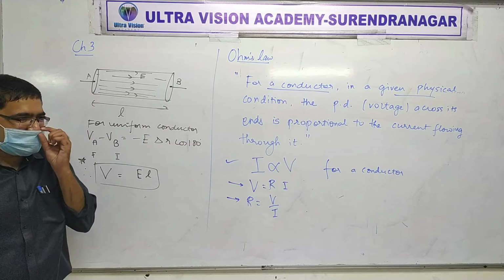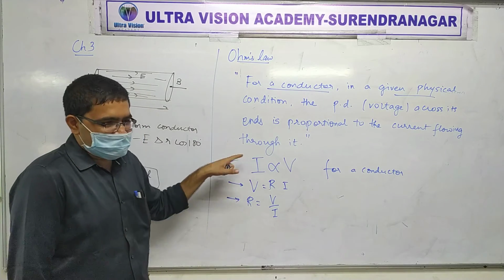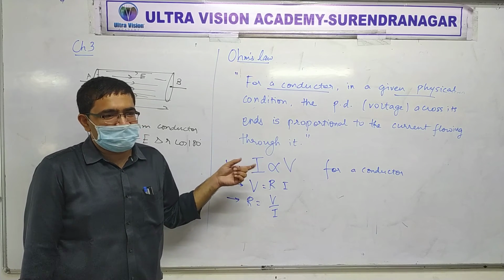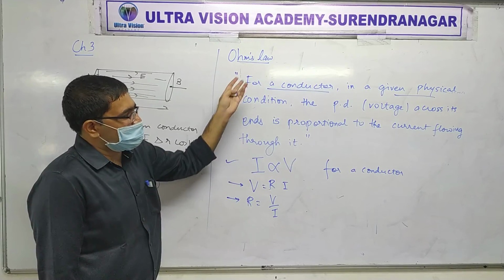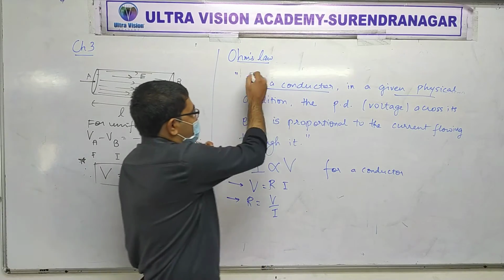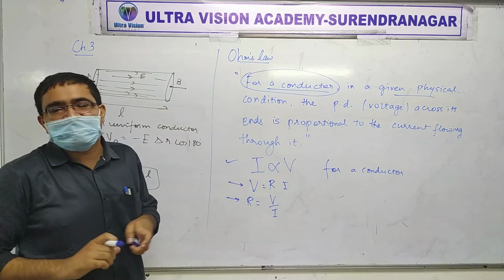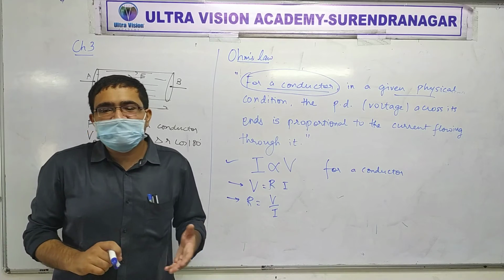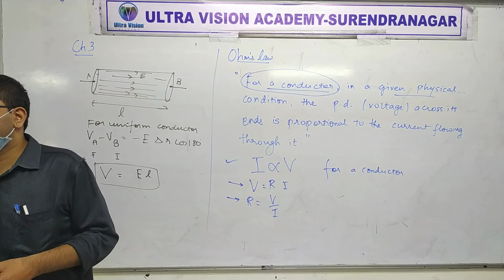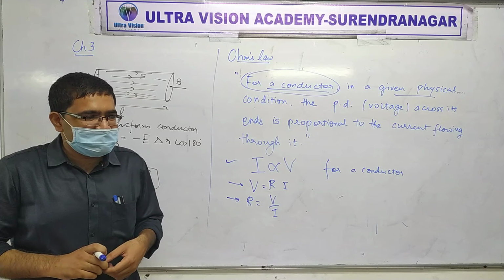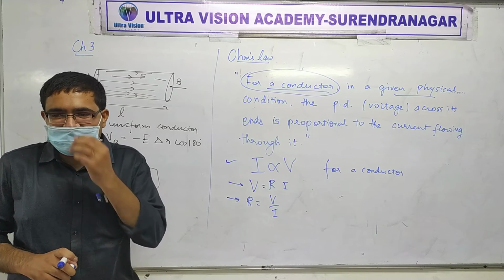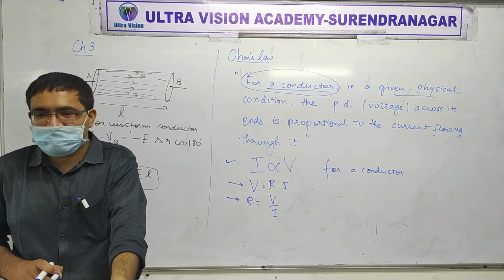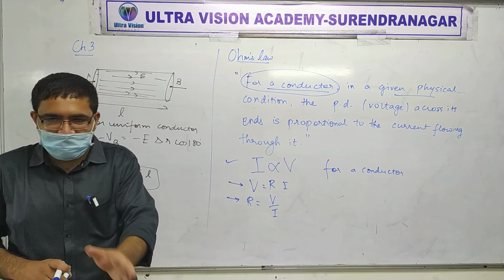But it will do. Mostly, we are using all this for conductors. Mostly we use the law for conductors. In others the law is not valid, because the first part of the law is itself for a conductor. But resistance is actually defined for everything. Resistance is defined for everything. Do you understand? Resistance is not defined just for a conductor. Resistance is defined even for this wooden bench. Got it? Sure?